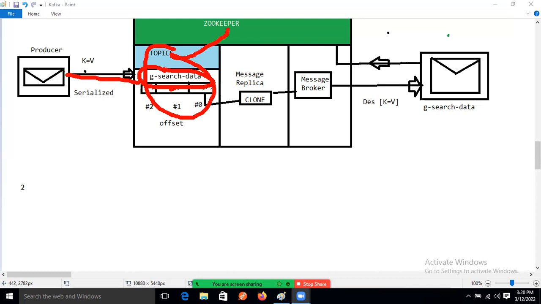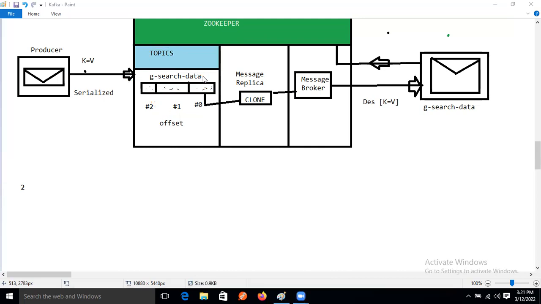Data is storing in the topic. How is the data storing? With the name only. What is the name? G search data. And it's having multiple parts, right? Multiple partitions. Based on the parts, it's having offsets or indexes also. So that one only I'm saying.